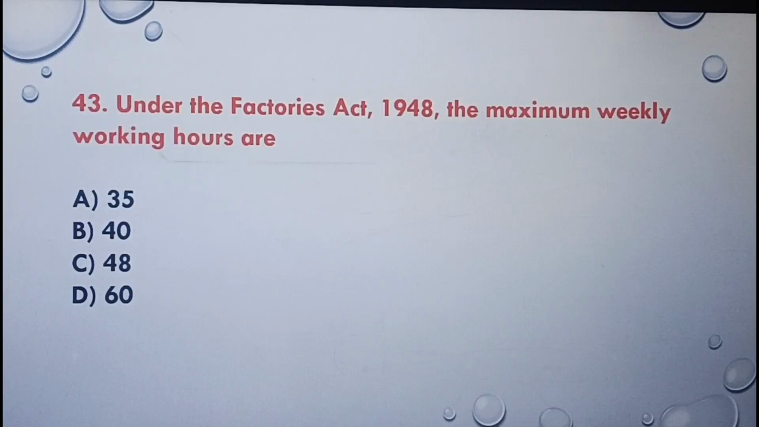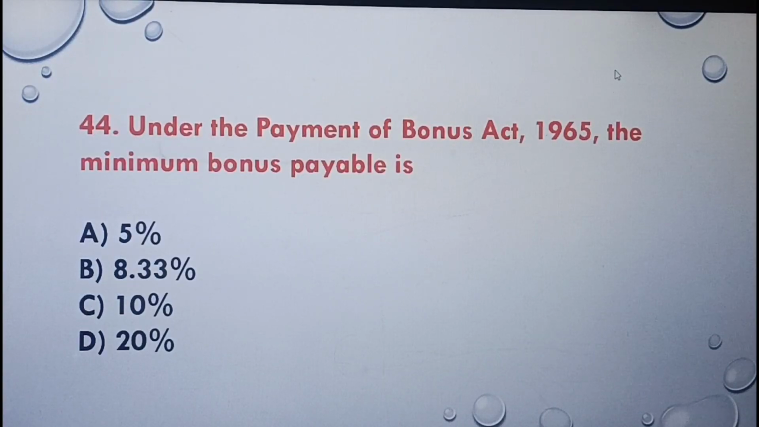The next question, under the Factories Act 1948, the maximum weekly working hours are 35, 40, 48, 60. The correct answer is option C, 48. The next question, under the Payment of Bonus Act 1965, the minimum bonus payable is 5%, 8.33%, 10%, 20%. The correct answer is option B, 8.33%.